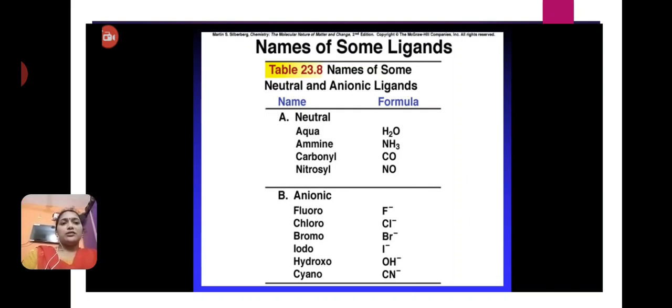Anionic ligands: fluoro, F-; chloro, Cl-; bromo, Br-; iodo, I-; hydroxo, OH-; cyano, CN-. These are examples of anionic ligands.